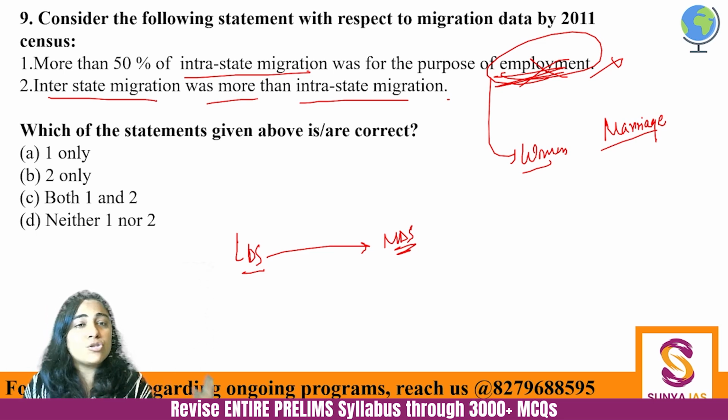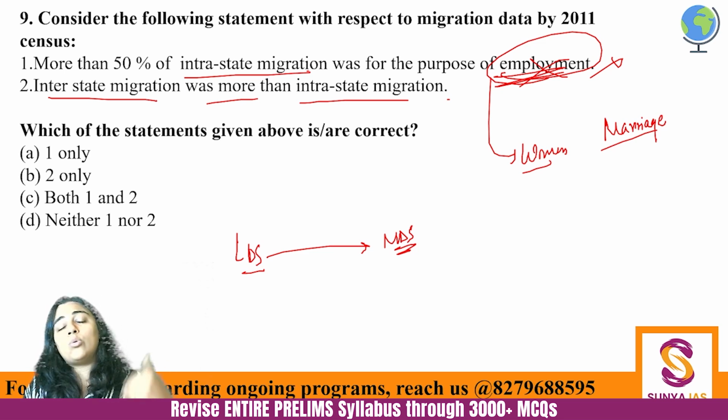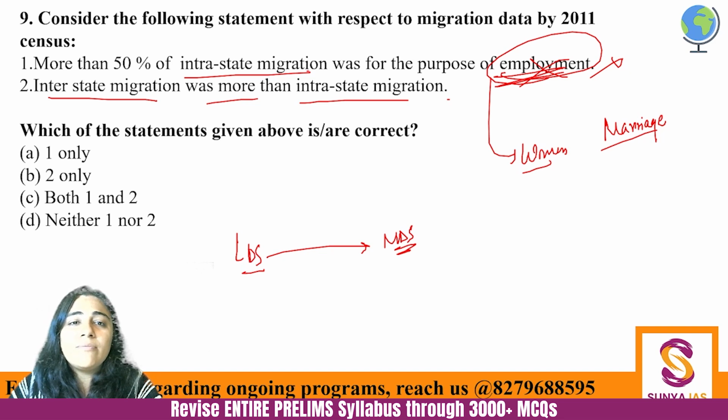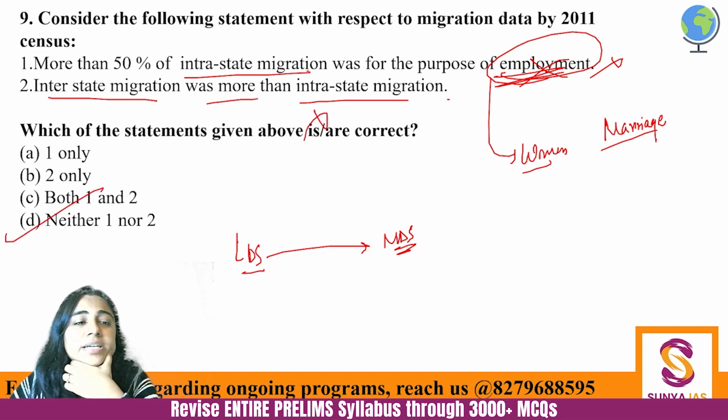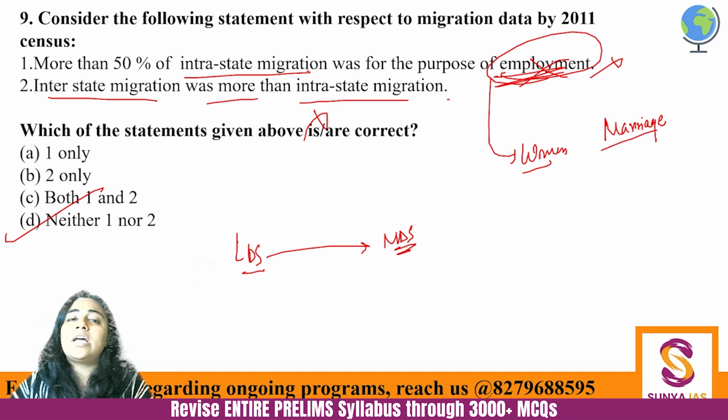Marriages are happening everywhere. People also get jobs within the same state, from one district to another, right? So that is why the second one, with your own common sense, will be incorrect. So the answer here is D, neither one nor two. These are population patterns and they are very often asked in the UPSC examination.